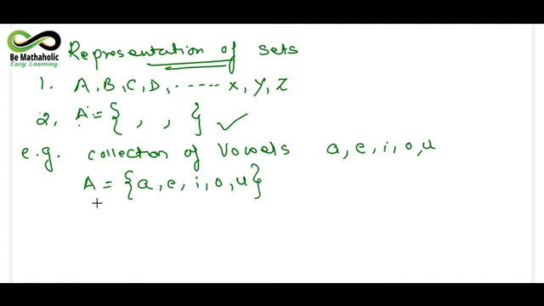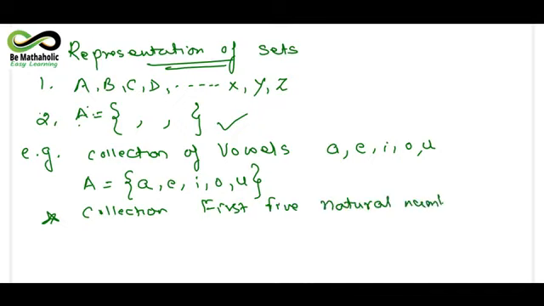We can take another example here. Like if I say a collection of the first 5 natural numbers. Now all of you are aware of what natural numbers are. I hope so. You all must be knowing the number systems. So here the collection can be represented as 1, 2, 3, 4 and 5. So this is how you are supposed to write. Now again there has to be some name given to each and everything.